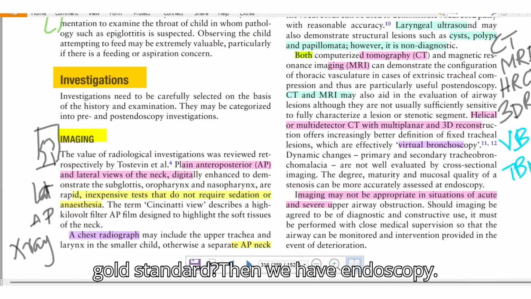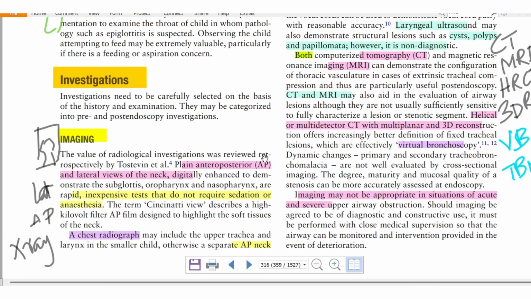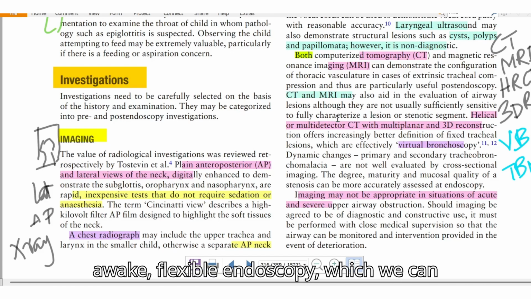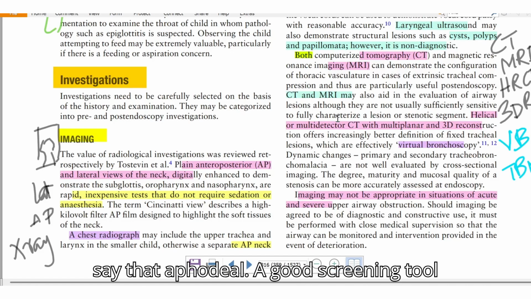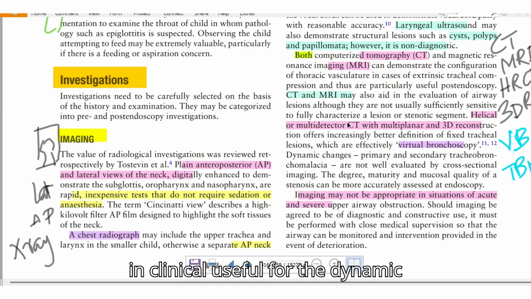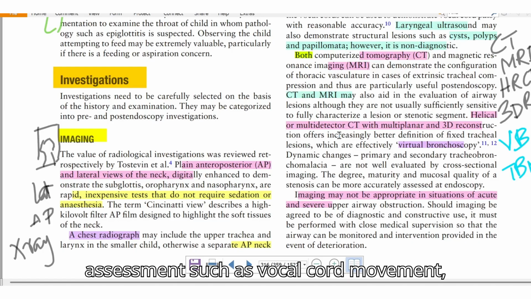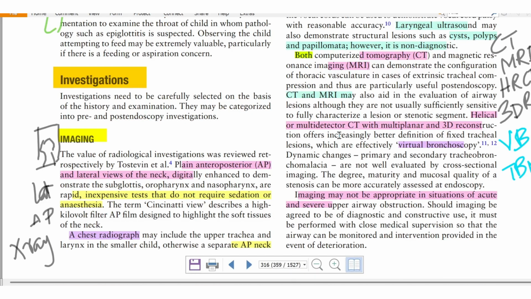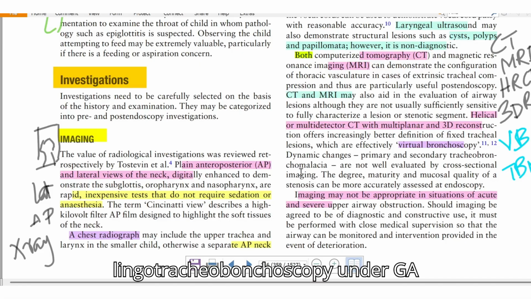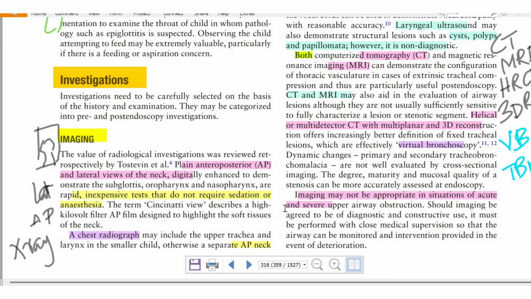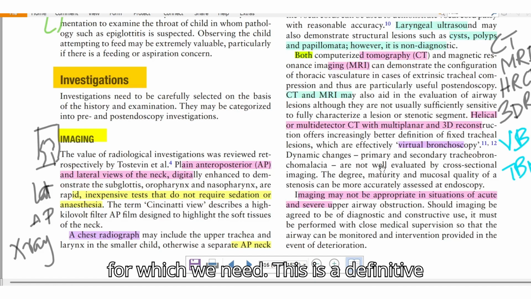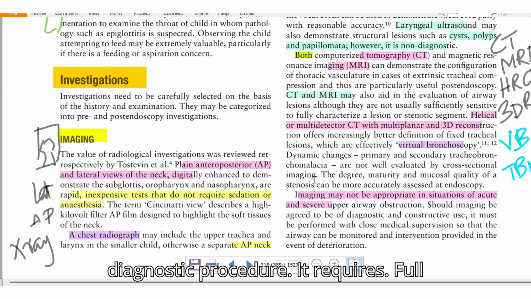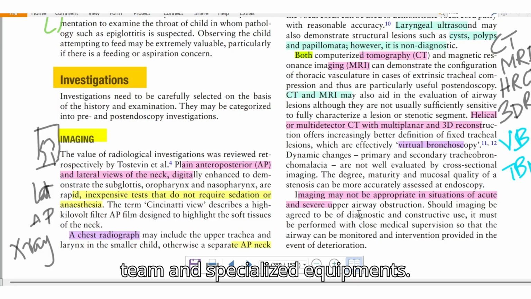gold standard? Then we have endoscopy. Endoscopy is the gold standard. Awake flexible endoscopy, which we can say is a good screening tool in clinic, is useful for dynamic assessment such as vocal cord movement, but the view can be suboptimal and secondary pathologies can be missed. The other is rigid laryngotracheobronchoscopy under GA, which is a definitive diagnostic procedure. It requires a full team and specialized equipment.